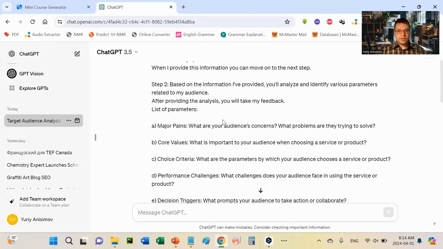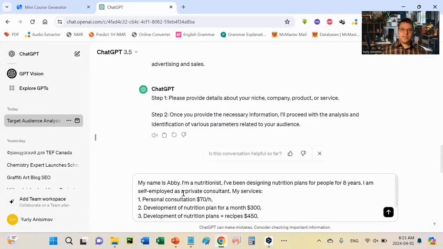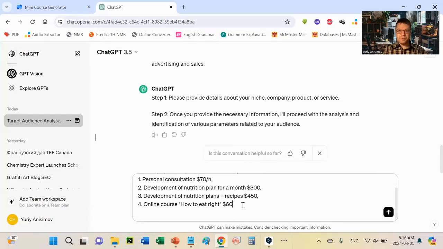Okay, there we go. Alright, please provide details about your niche, company, product or service. Once you provide the necessary information, I will proceed with the analysis and identification of various parameters related to your audience. Niche, company, product or service, right? So 1, 2, 3, 4. Let's provide that. As I told before, we created our imaginary character, who is Abby the nutritionist, so I will paste the information about her. Okay, my name is Abby, niche is I'm a nutritionist, company, I'm self-employed, product, and here is a list of products. So basically I provided to ChatGPT all the information it requested.